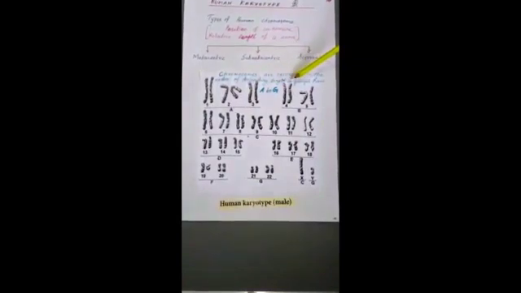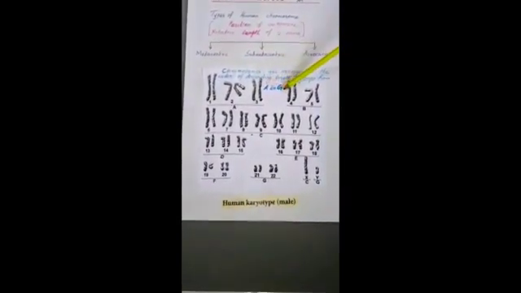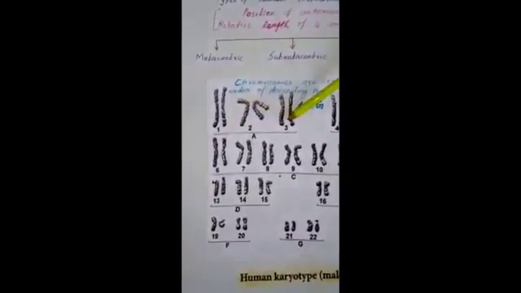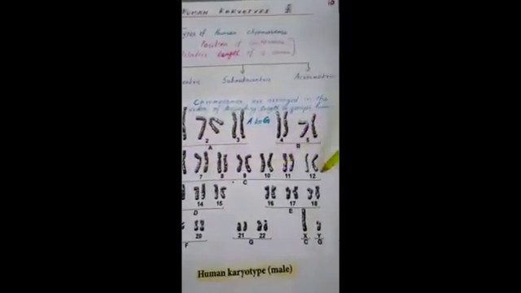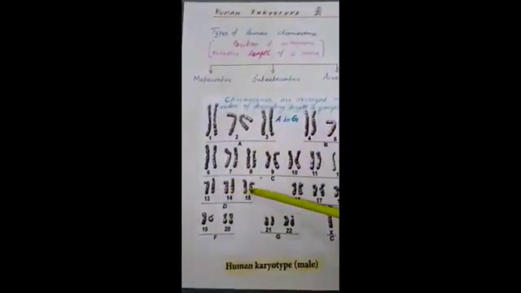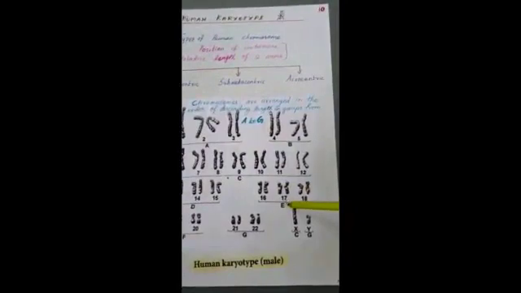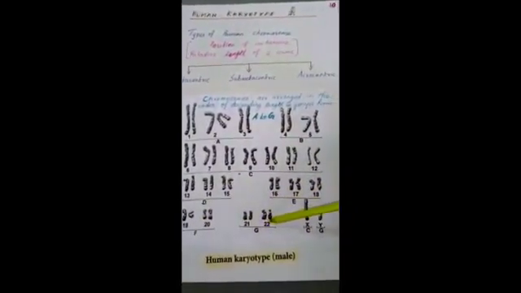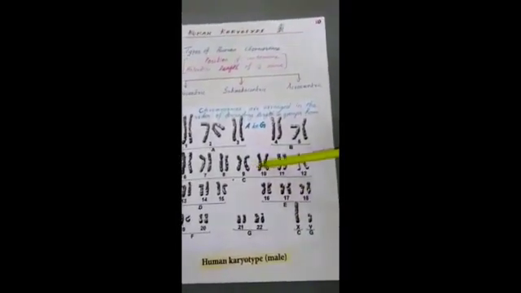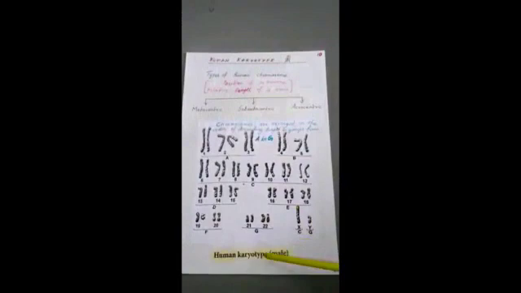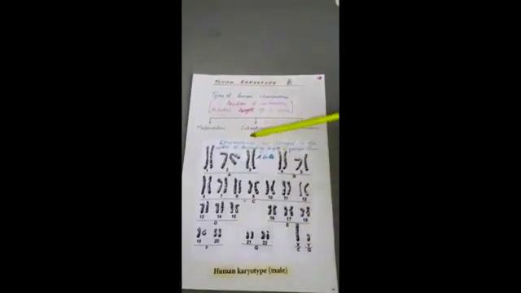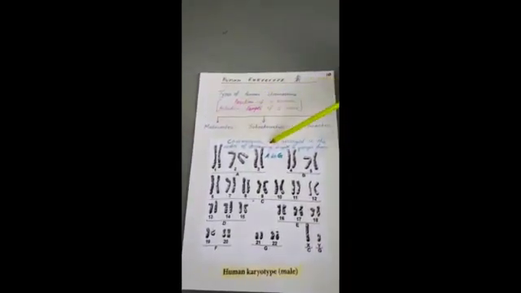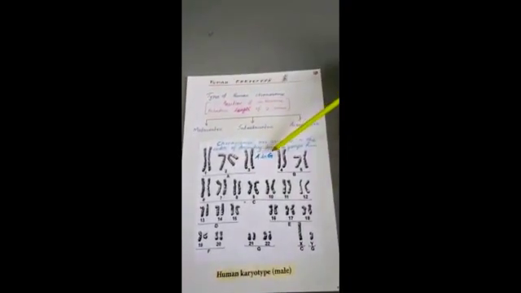Descending length means the length of the two arms. According to the descending length of the two arms, they are grouped into A to G. Chromosomes 1, 2, 3 come under A, 4 and 5 under B, 6 to 12 under C, then 13, 14, 15 under D, 16, 17, 18 under E, 19 and 20 under F, and 21 and 22 in G. The X chromosome is combined with C, and the Y chromosome with G. So this is the human karyotype of a male because it contains X and Y chromosomes, arranged in descending length in groups A to G.